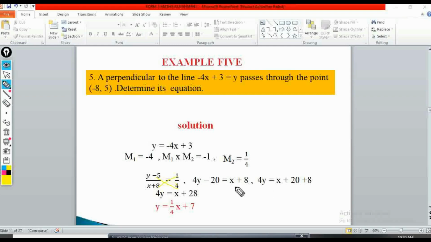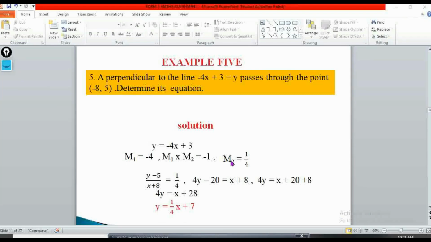Then I'll have to take this 20 to the other side. So if I take 20 to the other side, I'll have 4y = x + 20 + 8. So this gives me 4y = x + 28. If I divide both sides by 4, I'll have y = 1 over 4 x + 28 over 4, and 4 goes into 28 7 times. So I'll have y = 1 over 4 x + 7. That now gives me the answer: y = 1 over 4 x + 7.